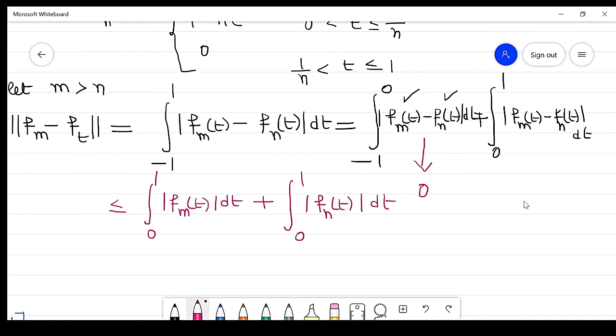So these are two terms. I will find the value of any one of the terms, and similarly the value of the second term will be generated from that term.